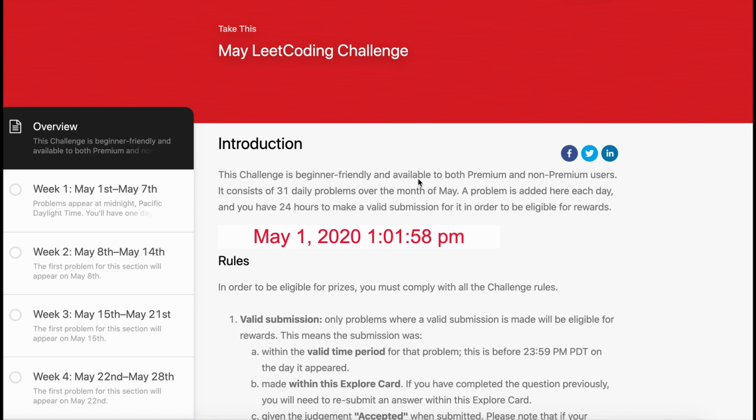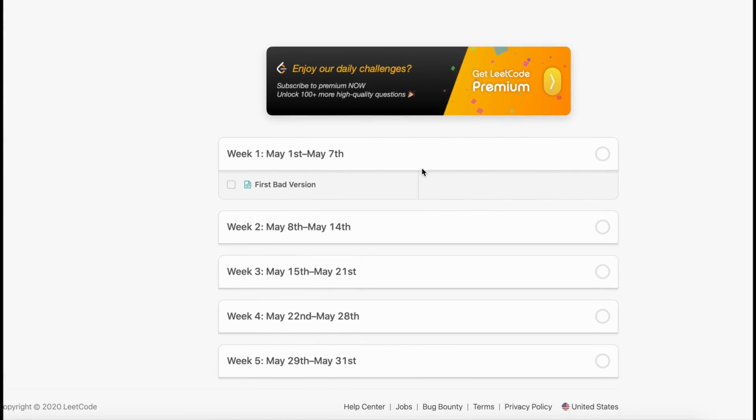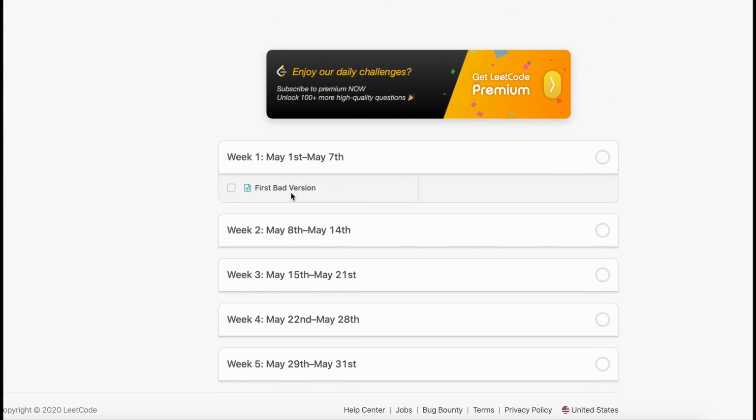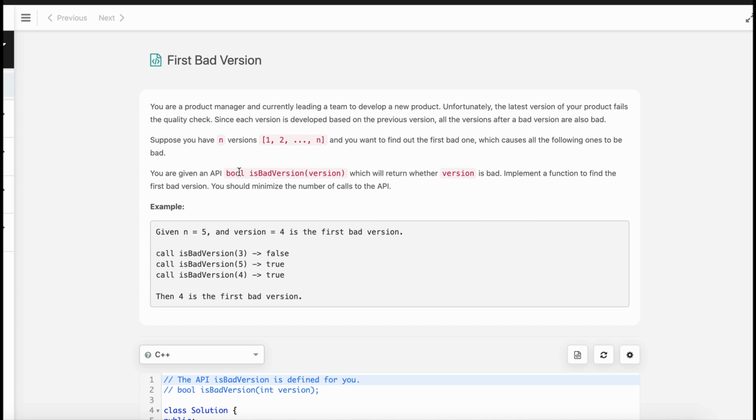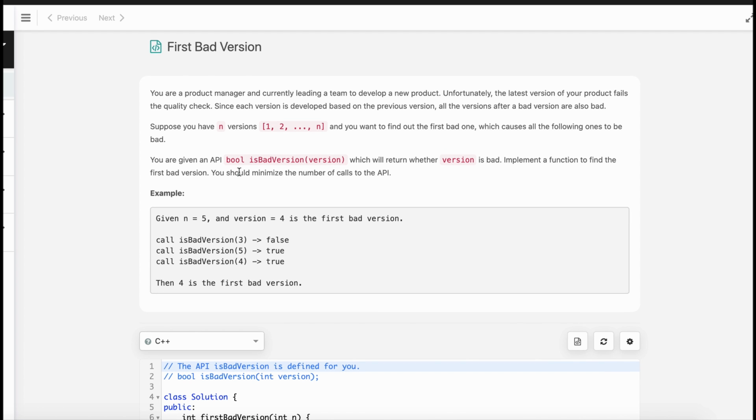Today we are going to solve the first problem in the May LeetCoding challenge, and the problem name is First Bad Version. You are a product manager and currently leading a team to develop a new product.